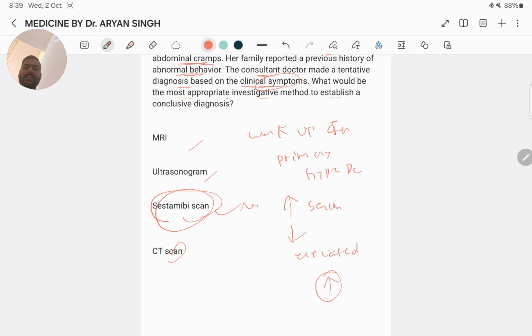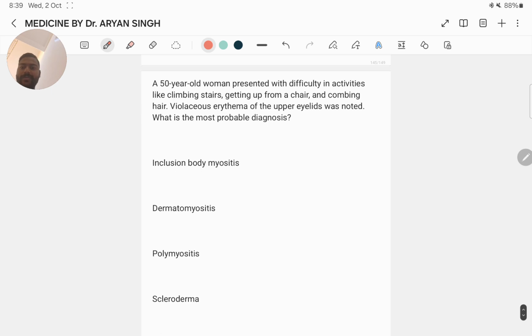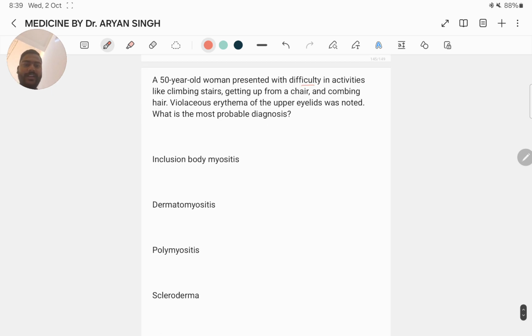Next question: a 50-year-old woman presents with difficulty in activities like climbing stairs, getting up from a chair, and combing hair. Violaceous erythema of the upper eyelids was noted. What is the most probable diagnosis? Inclusion body myositis, dermatomyositis, polymyositis, scleroderma.